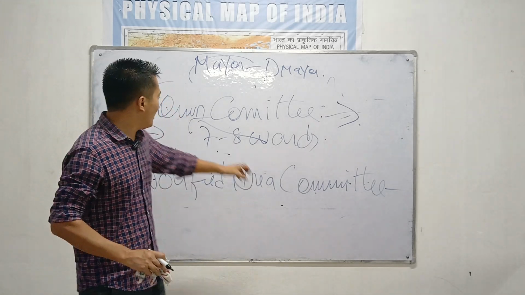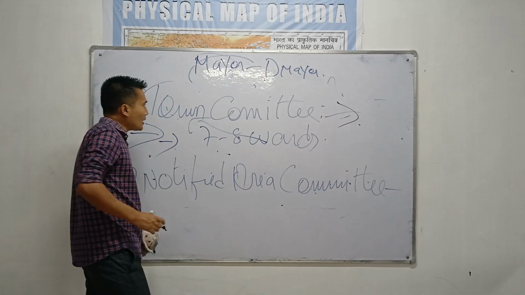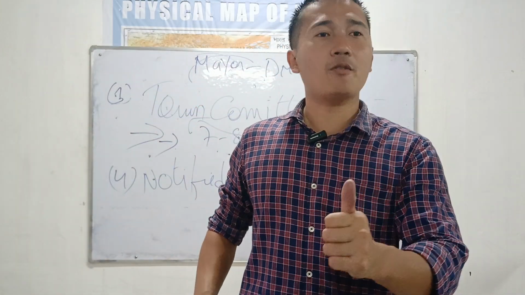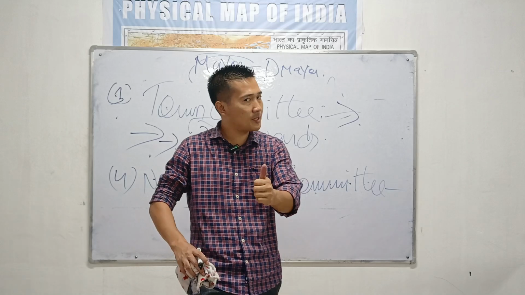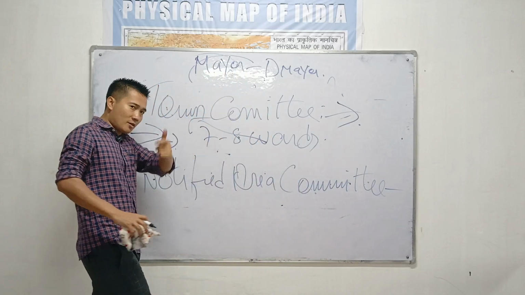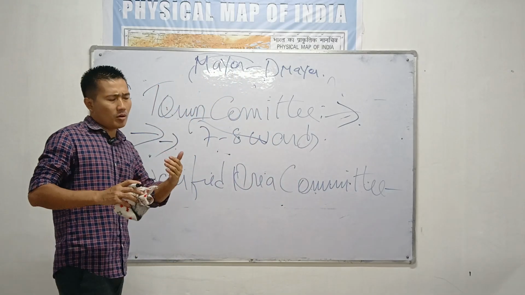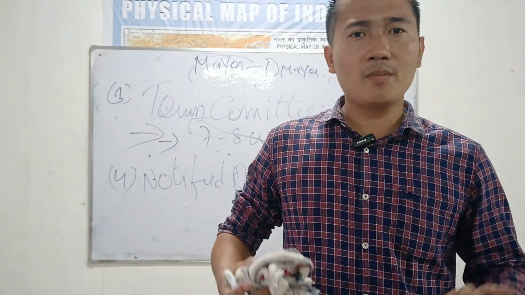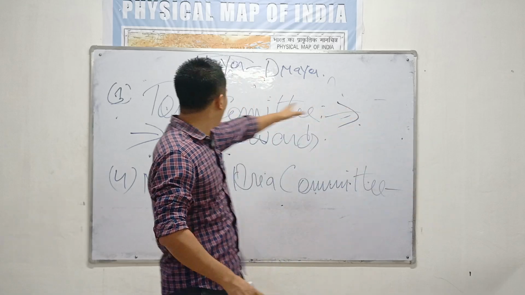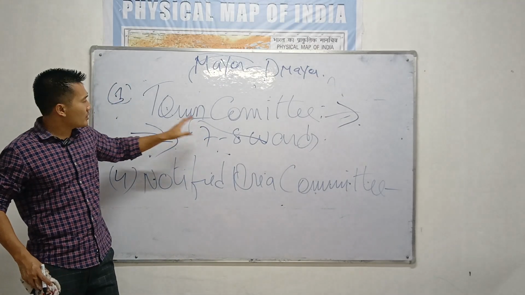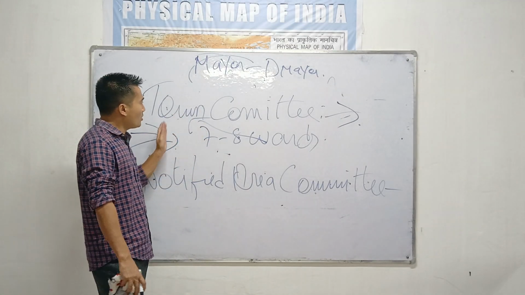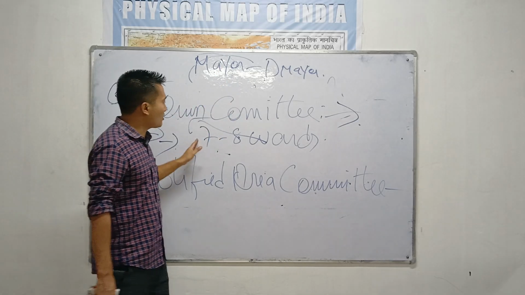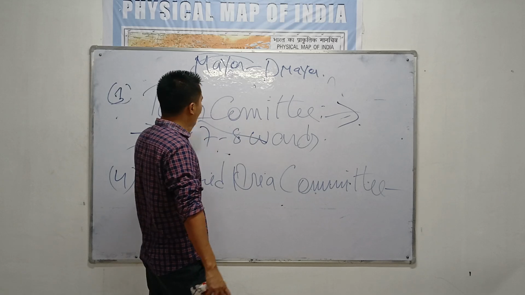So remember, as I am telling you, this election is the lowest form, the base form of democracy you will ever find. This is the foundation of Indian politics. This is the foundation for democracy. This is the foundation for development. So remember, although you are unable to contest the Lok Sabha or the state legislative assembly election because it is too expensive, try to participate in the town committee election. It's wonderful, and as I was telling you, a town committee will consist of one chairman, one vice chairman, and 7-8 wards will make one town committee.